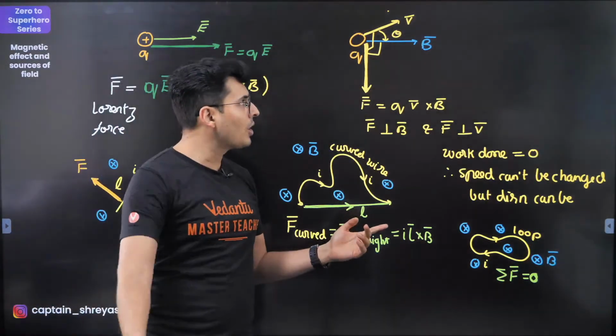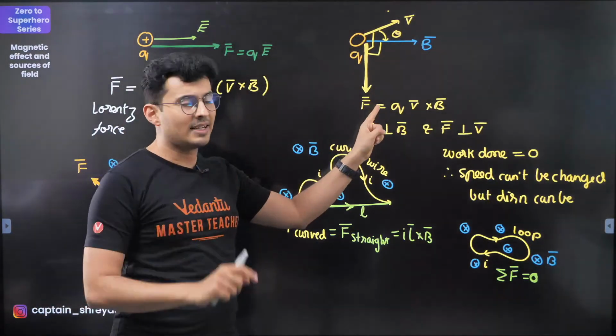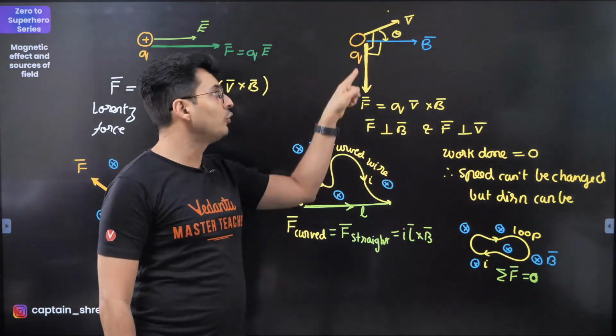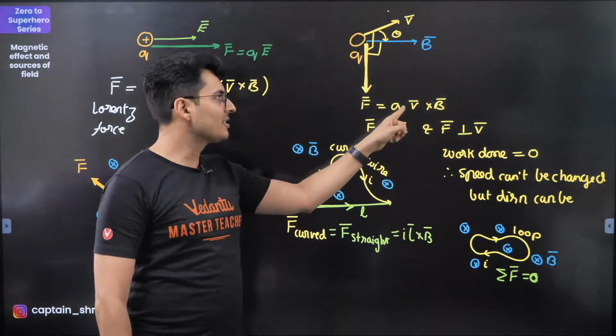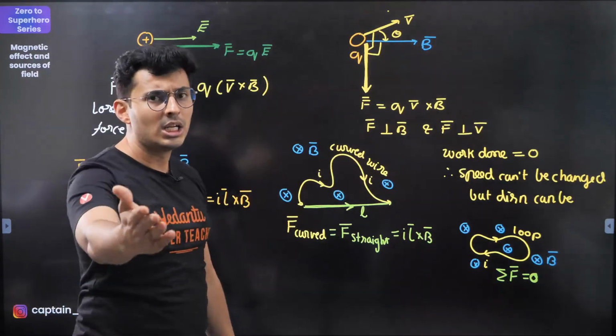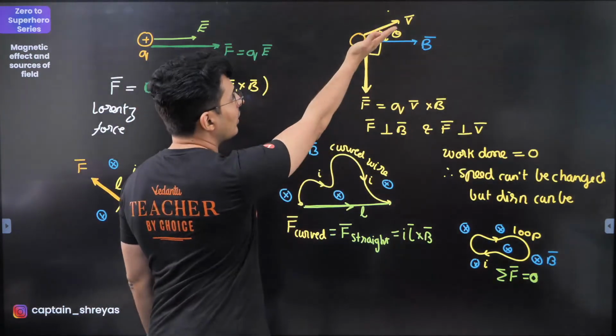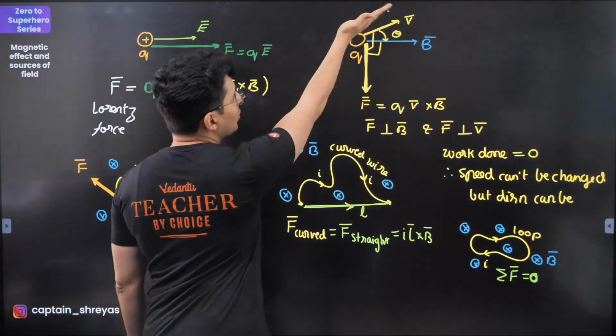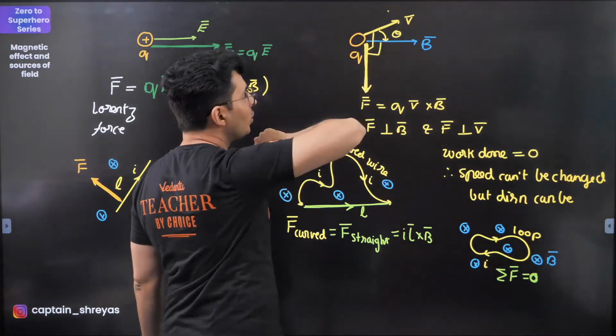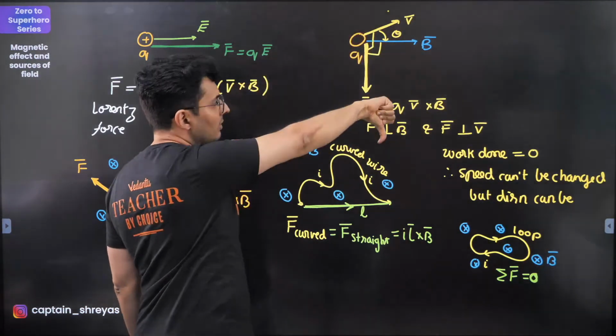All right, now moving on. Here also this is sign sensitive. If the charge changes, the force will also change direction. And this is a cross product, so always use the cross rule. Take your right hand, first place it in velocity, then magnetic field. You cannot go the long way, go the short way, V cross B, so it will be down.